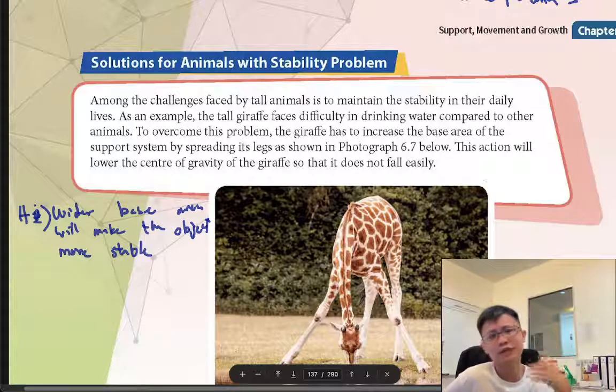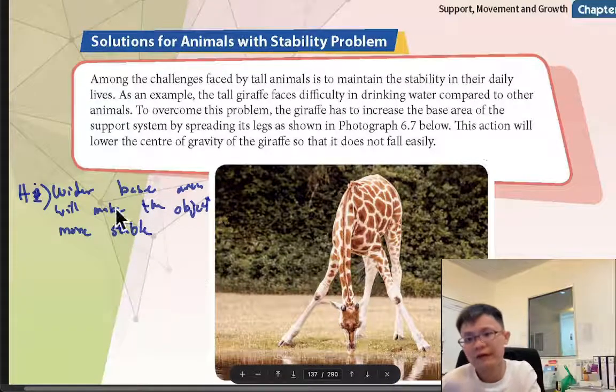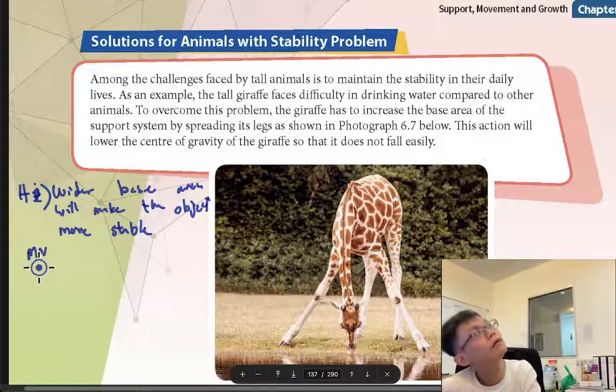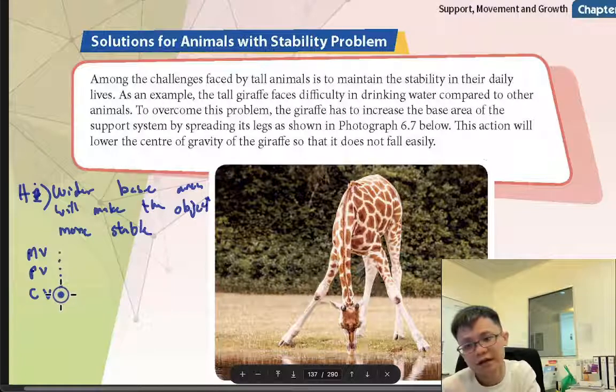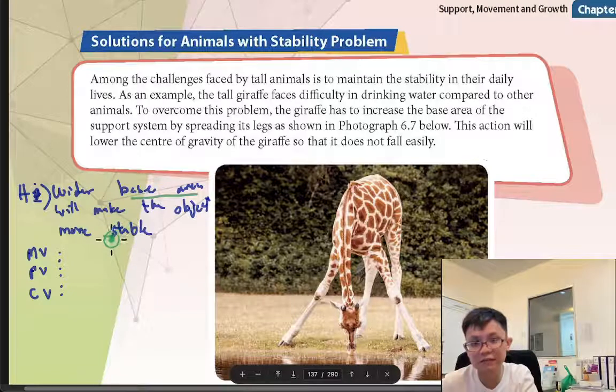Because science doesn't mean you just say it. Say, then we prove it. We need to show it. Let's say I want to test the hypothesis: wider base area will make the object more stable. There will be MV, manipulated variable, there will be responding variable RV, and constant variable CV. Can you tell me the manipulated variable and responding variable? Very good. Okay, stability. So usually the MV and RV are given in the question.